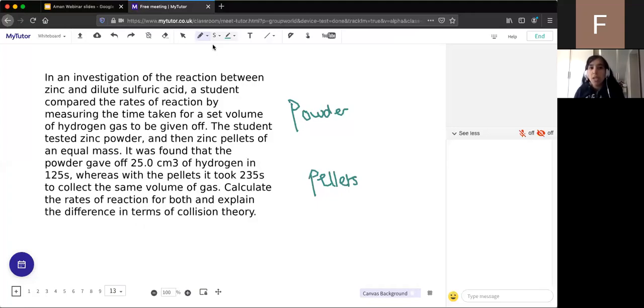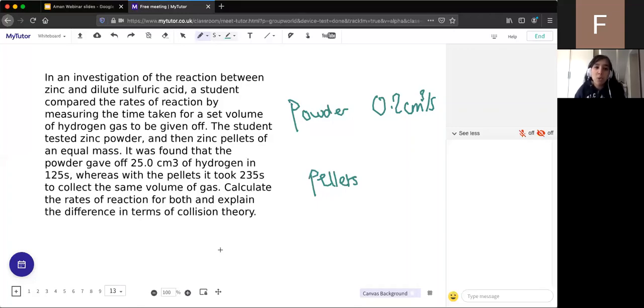Brilliant. Someone is telling me 0.2 cm³ per second, which is exactly correct. So 25 divided by 125. Well done.